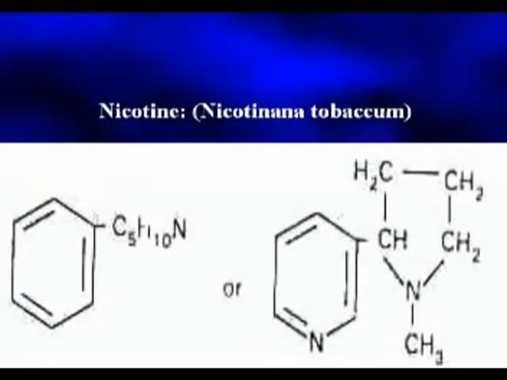Next, nicotine. The empirical formula of nicotine is C10H14N2. It is the chief alkaloid of the tobacco plant. The botanical name of the tobacco plant is Nicotiana tabacum, where it is present as a salt of malic or citric acid. In the leaves of the tobacco, the concentration of nicotine is highest. It is a colorless, oily liquid, readily soluble in water. It is optically active and its structure is as follows.